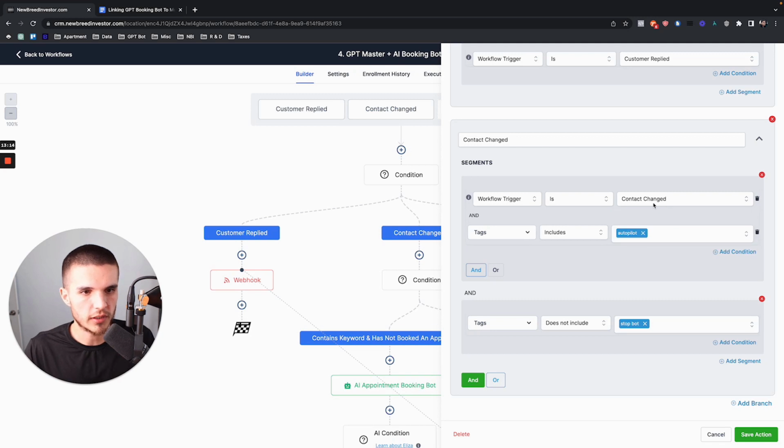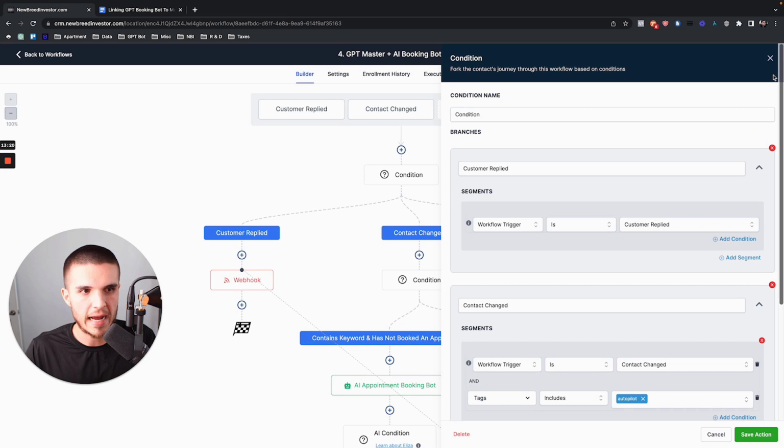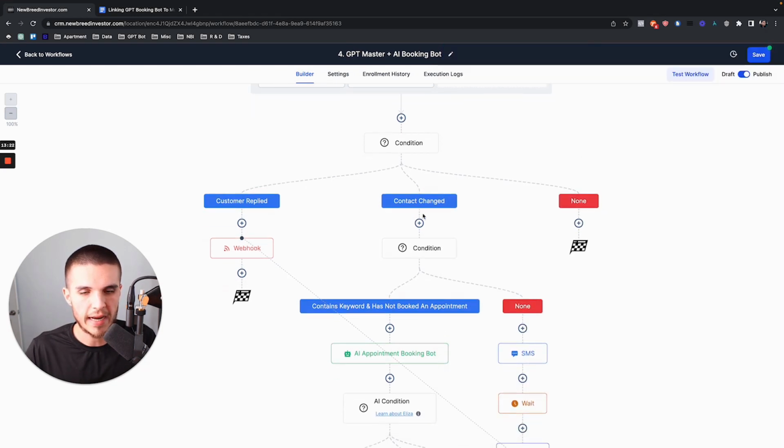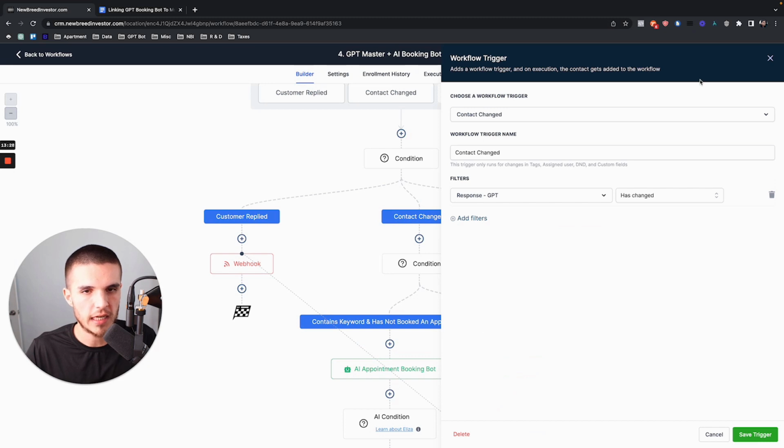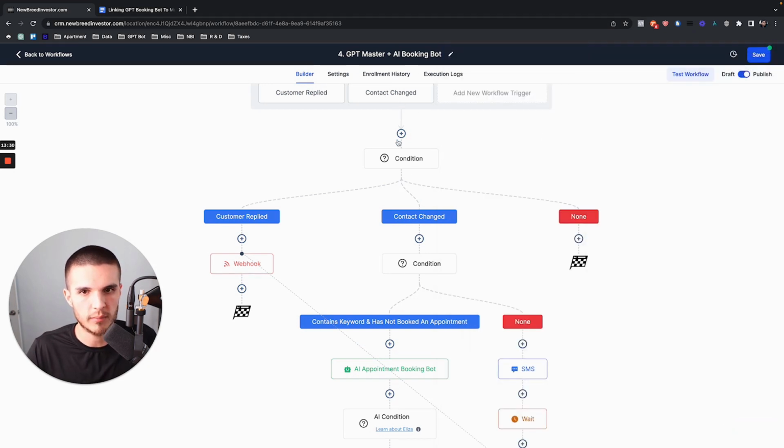So of course, I'm going to select contact change because whatever happens after this branch, I want it to be dependent on this contact change trigger. That's the whole point, right? I'm just telling this, hey, if this happens, go here. If this happens, go here, right? And that's how the system works.